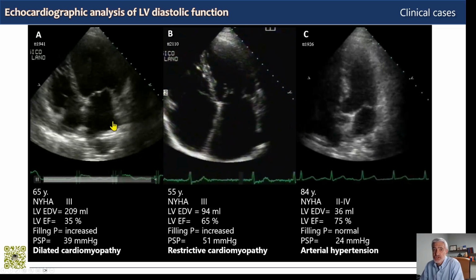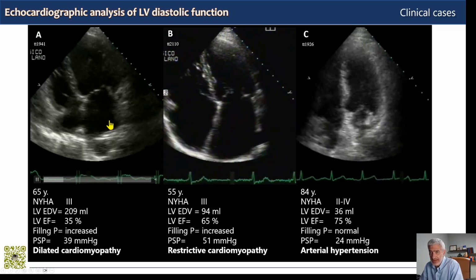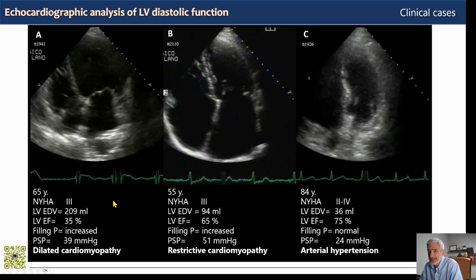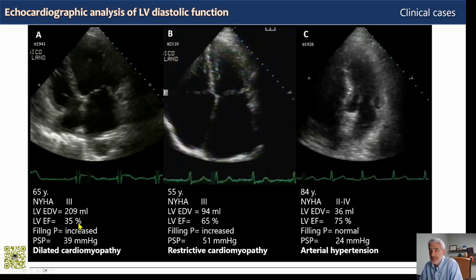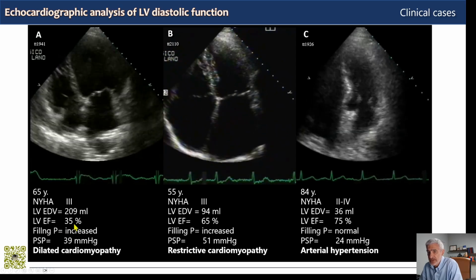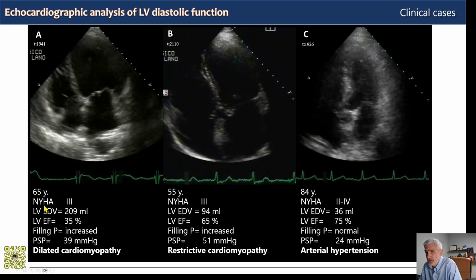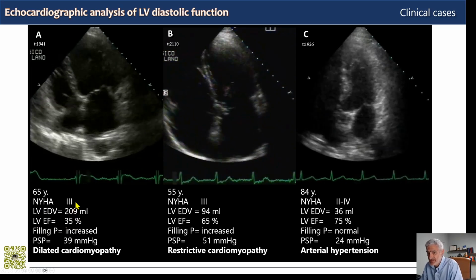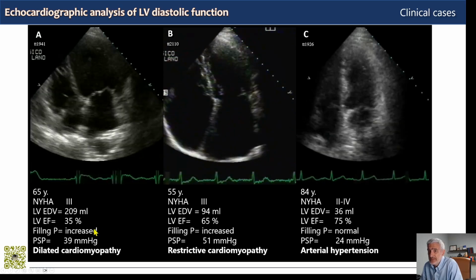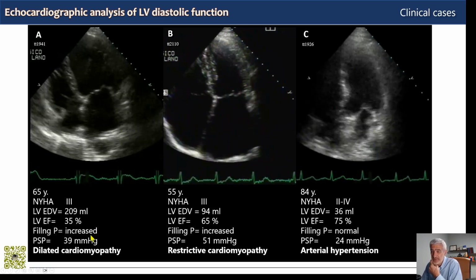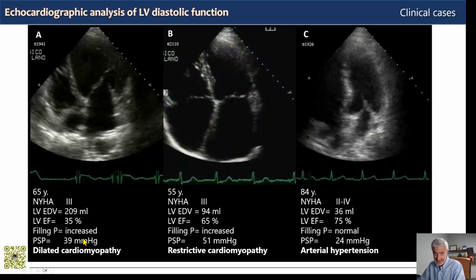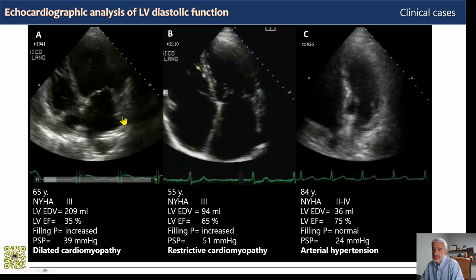In A, the patient with dilated cardiomyopathy has severe reduction of left ventricular systolic function. You can see ejection fraction is 35% with dilated left ventricle. New York Heart Association class is 3. We have increased filling pressures, and pulmonary systolic pressure is mildly increased at 39. What else do we notice?